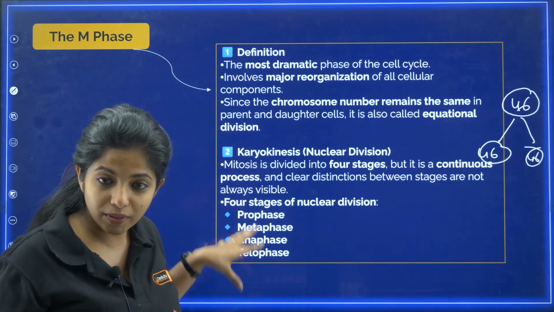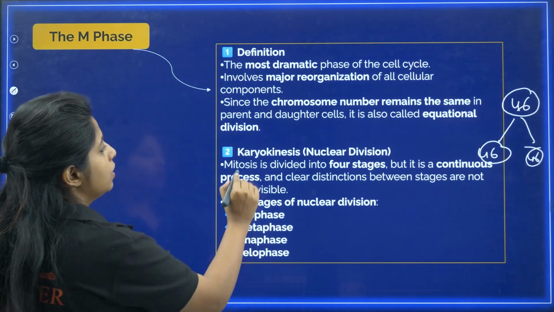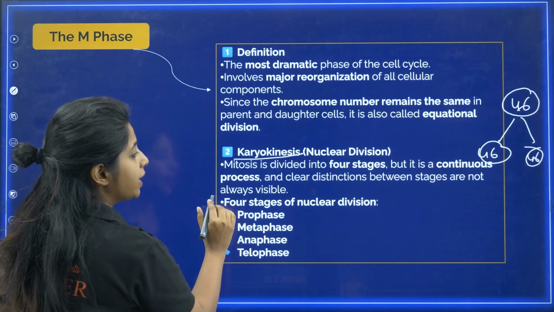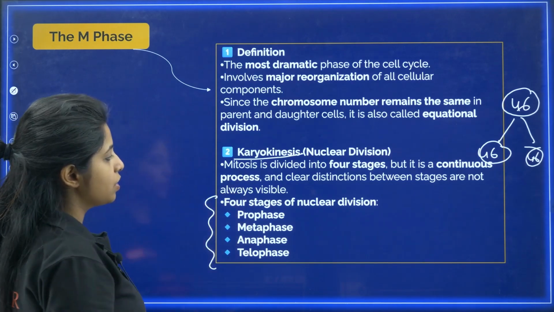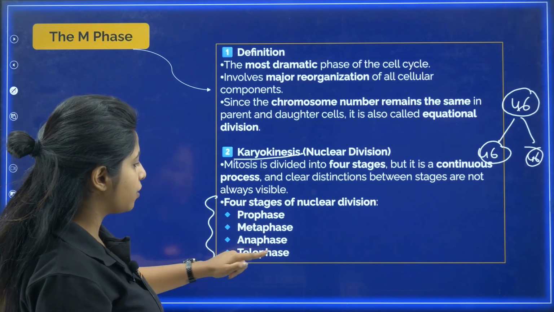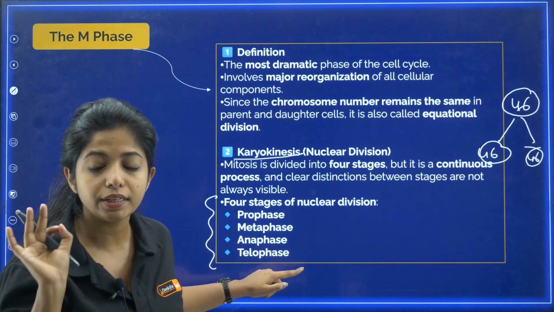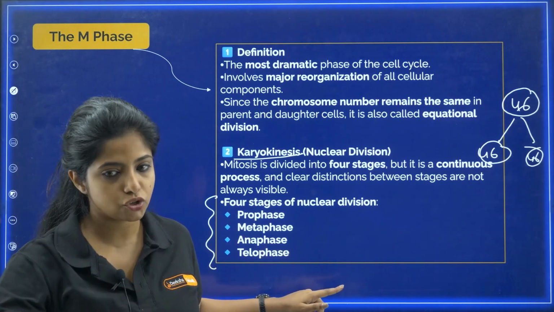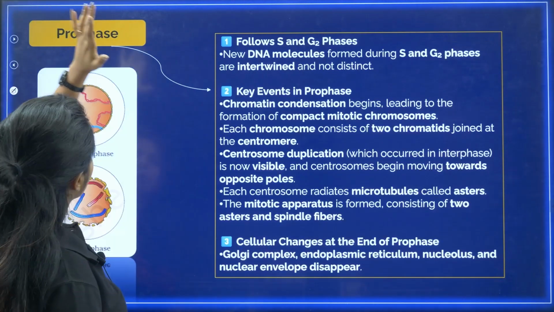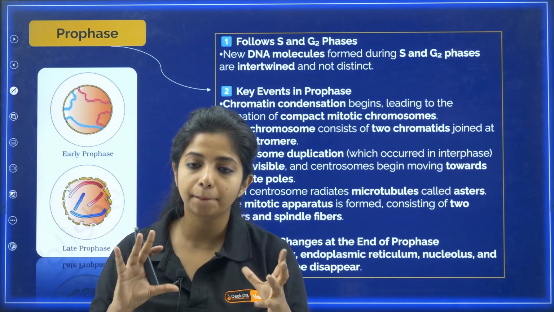We are going to start with the M phase, where we have karyokinesis. The karyokinesis is actually divided into 4 phases. One is prophase, then we have metaphase, anaphase, and telophase. There is no clear distinction between these phases, my dear children. Cool? Now, prophase. What happens in prophase?